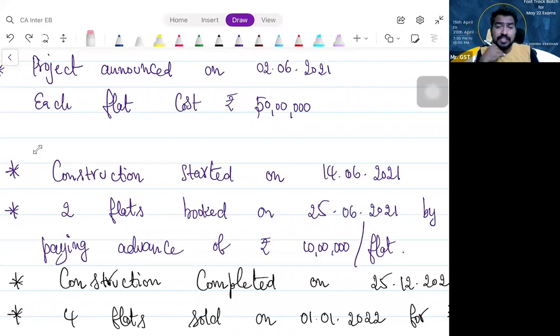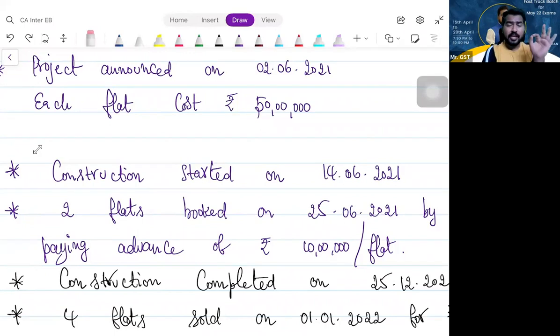How much is the cost of each flat? 50 lakhs. How much advance did you get? 10 lakhs each, so 20. In future, how much will you receive? 30 lakhs each. Tell me, on how much value will GST be imposed? The money received is 10 lakhs. I'm asking, till the end, when construction is over and the balance 40 lakhs is also paid, on what amount should you have paid GST? 50 lakhs.